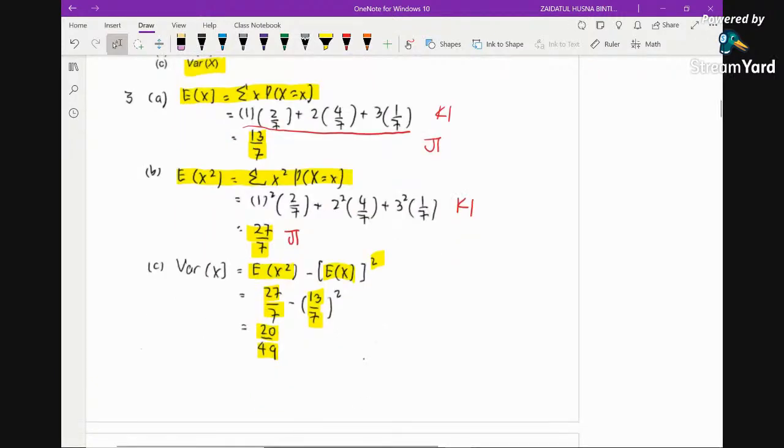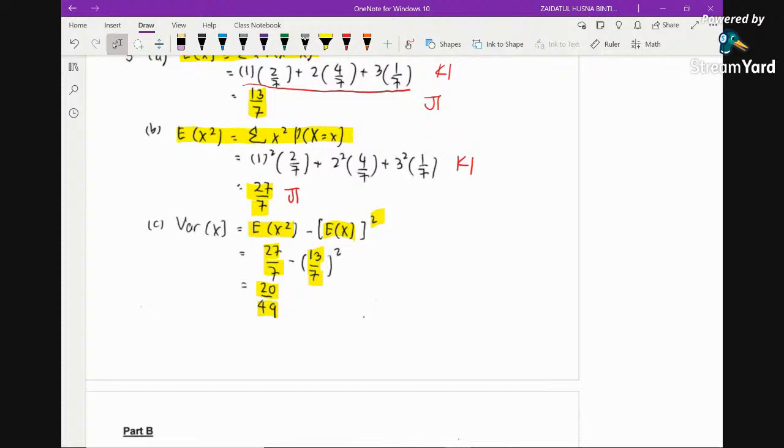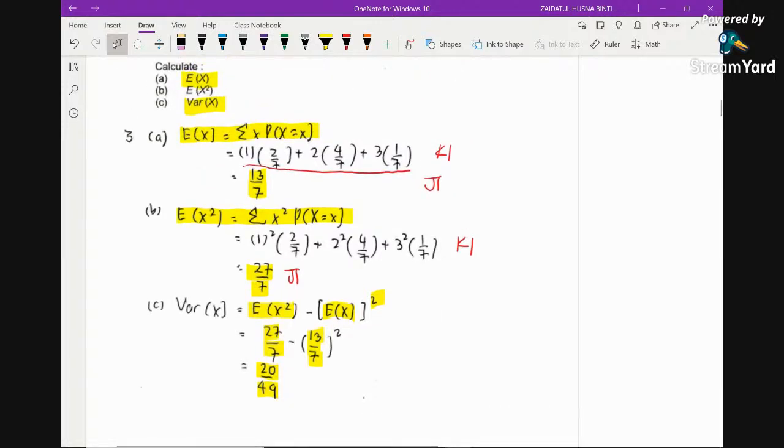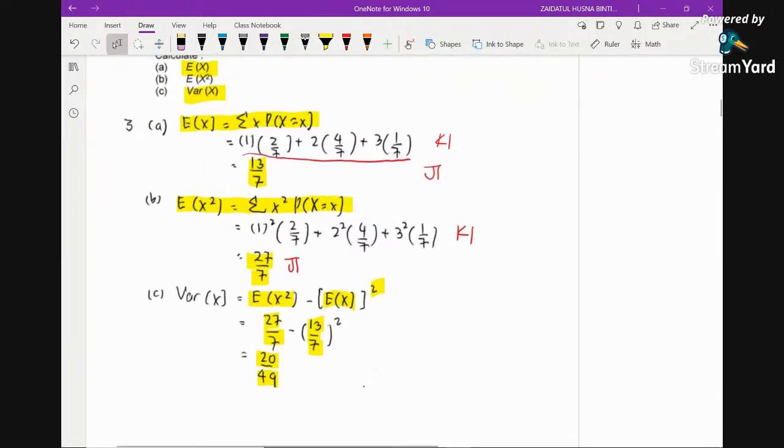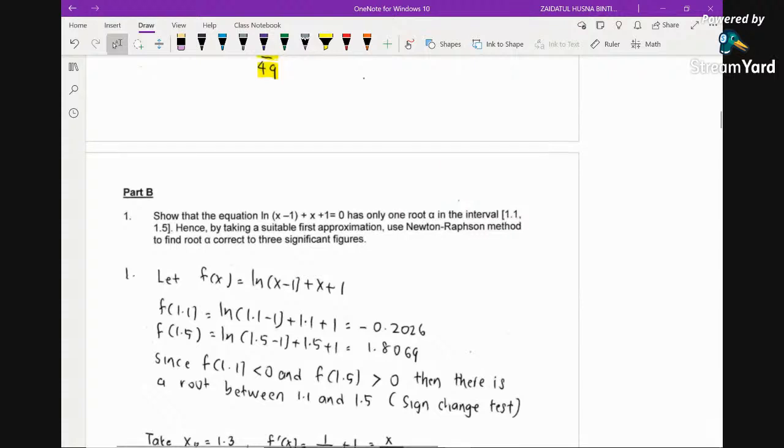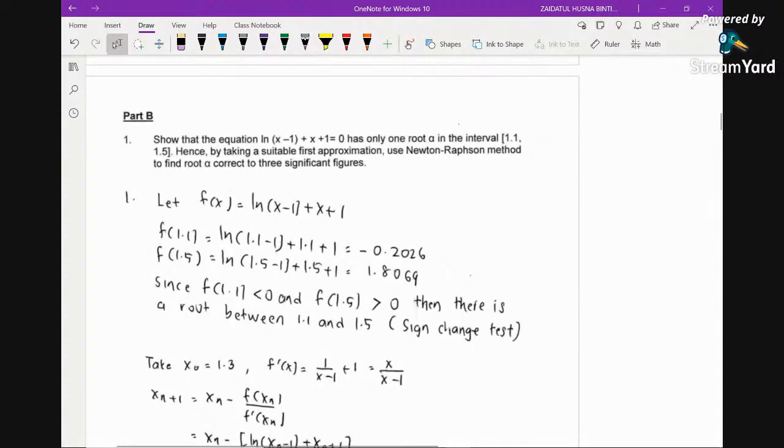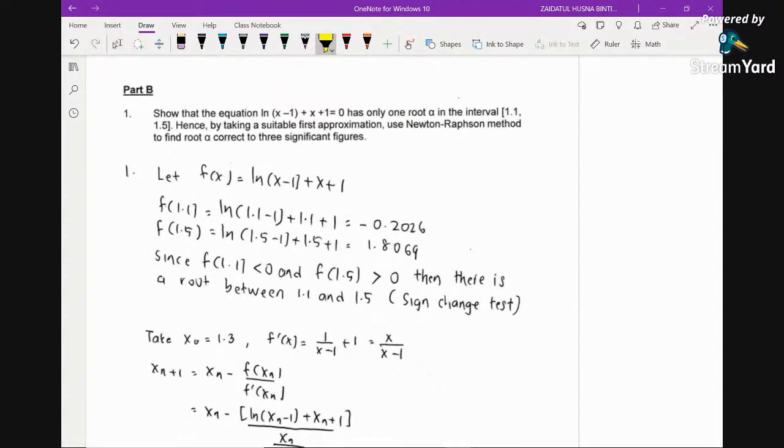Now let's continue. We are done with part A, because part A will consist of 3 questions only. Now let's move on to part B, which contains more difficult questions, I would say. Let's have a look at this question. This question involves topic 3, numerical methods. Show that the equation has only one root, alpha, in the interval 1.1, 1.5.